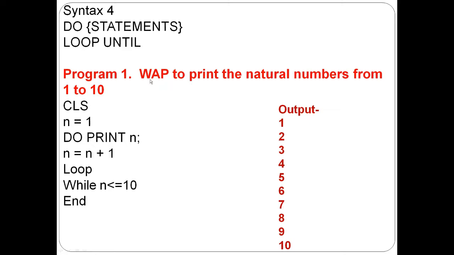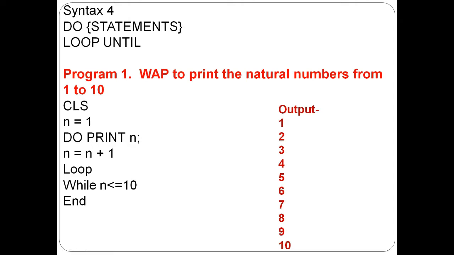Suppose I am making a program: write a program to print the natural numbers from 1 to 10. And we will use the do while loop for this program. First, as you know, CLS, and we will start from 1, so n is equal to 1. Do print n. Now we will print n. N is equal to n plus 1 because we are printing the natural numbers 1, 2, 3.